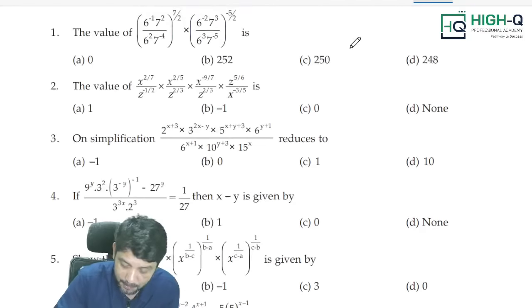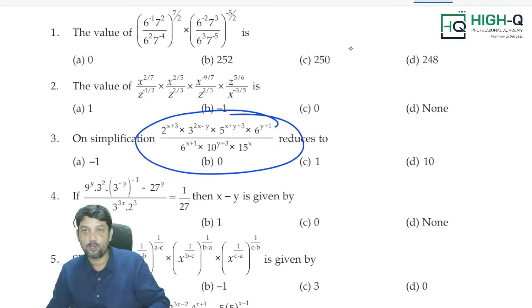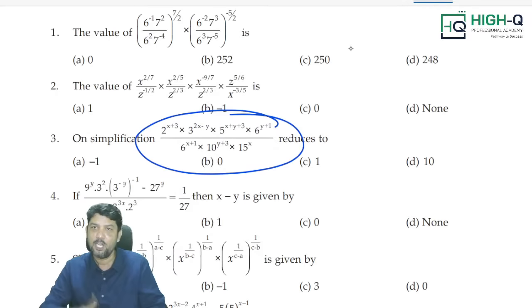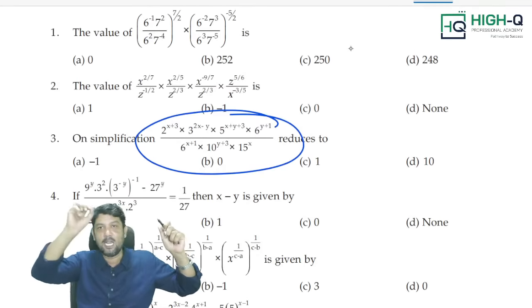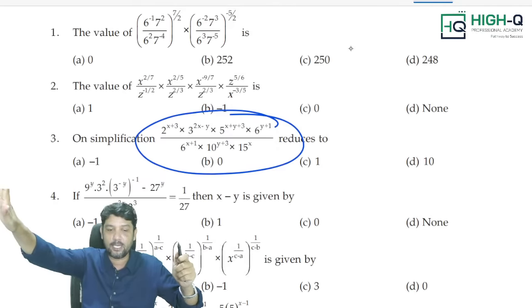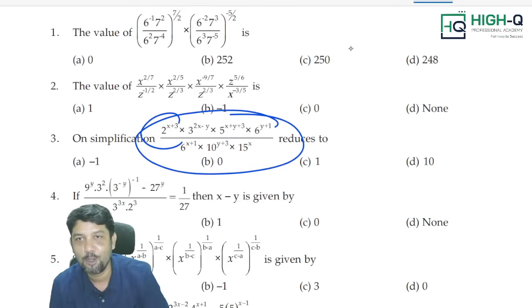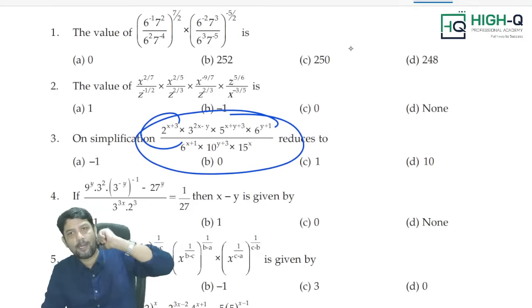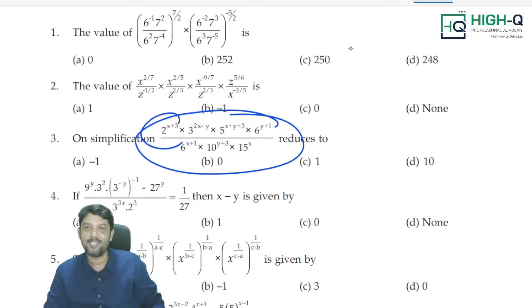Okay, now look at this, my dear. Now, these types of questions, because most of the people are struggling in indices if these types of questions are coming. Here, if you see x and y, sir, I enjoyed mathematics when there were only numbers, 1, 2, 3, 4, 5, 6. When they introduced alphabets into mathematics, from that time onwards I started getting confused. Please remember, my dear, here also alphabets are there, x and y. In this case, how to approach? Substitute some value for x and y. Any value you substitute. Can you substitute 1 and minus 1? Can you substitute 1 and 0? Substitute and check whatever answer you are going to get. That is my final answer, my dear. So don't worry about it. This is the way to approach.